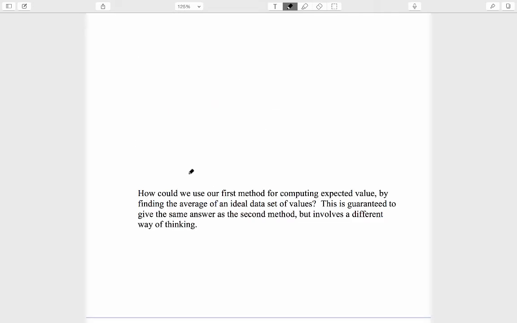We've seen a correct application of our second method of computing expected value to this game. We can ask, how could we use our first method for computing expected value? By finding the average of an ideal data set of values. If we apply it correctly, this is guaranteed to give the same answer as the second method, but it involves a different way of thinking, and it's worth understanding both of them.